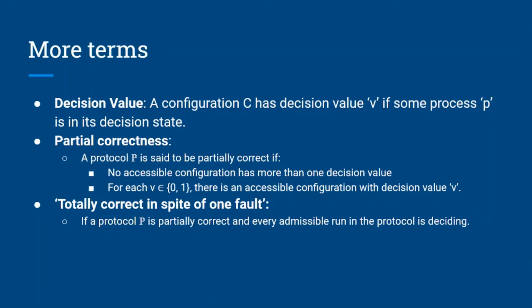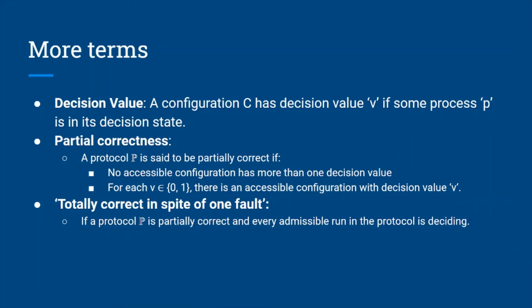Partial correctness. We know that for a totally correct consensus protocol, we need to satisfy the conditions of agreement, validity, and termination. A protocol is said to be partially correct if no accessible configuration has more than one decision value. That means we satisfy the agreement condition. And for each V belonging to 0 and 1, there is an accessible configuration with a decision value V. That means we satisfy the validity condition.